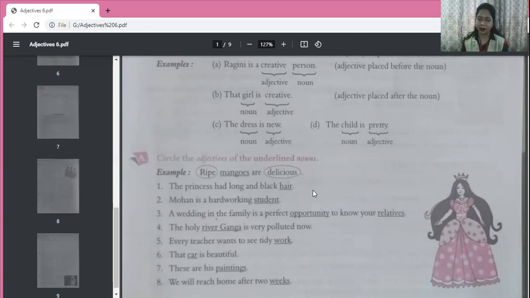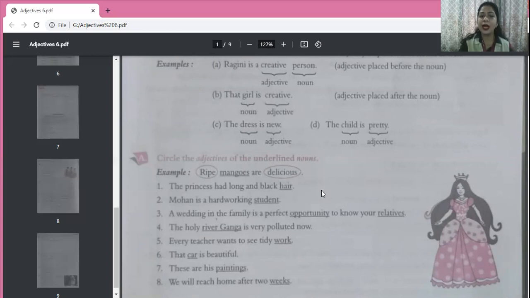Long, black. Both are telling us about hair. Children, you must know that there can be more than one adjective in a sentence. It is not necessary that there is only one adjective in a sentence. There may be two, there may be three, there may be five adjectives also in a sentence. Okay. That also we'll see in the coming classes.